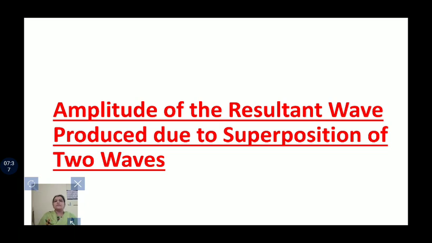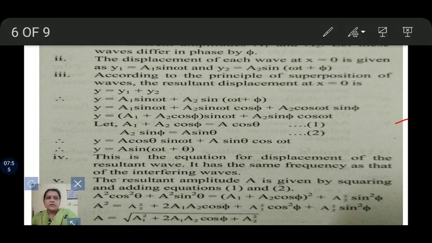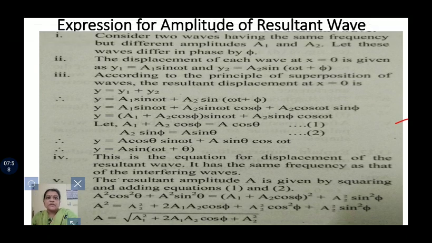Then friends, we have to discuss here the amplitude of the resultant wave produced due to superposition of two waves. Here we have to see the expression for the amplitude of the resultant wave. For that purpose we consider two waves having the same frequency but different amplitudes A1 and A2. Let these waves differ in phase by phi.